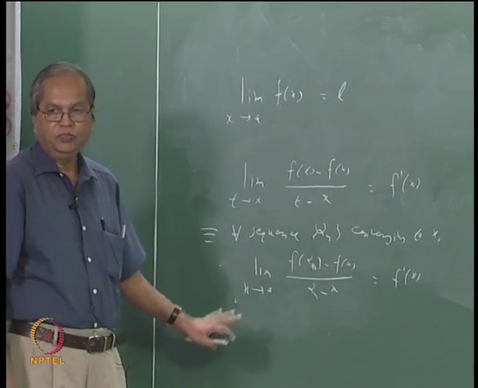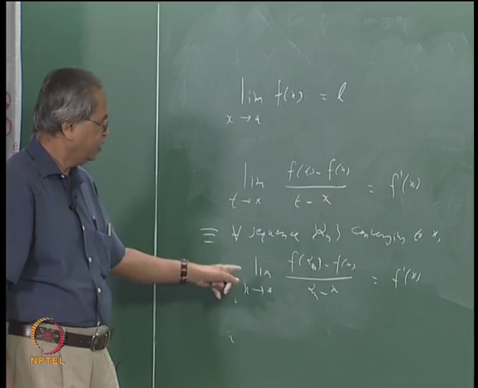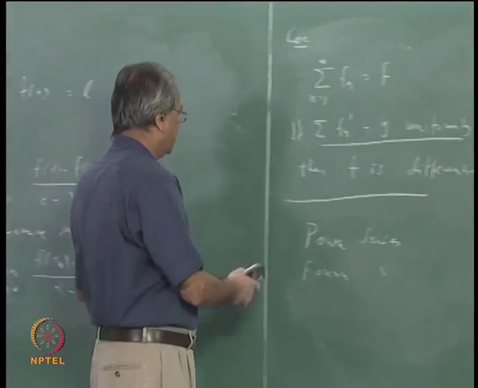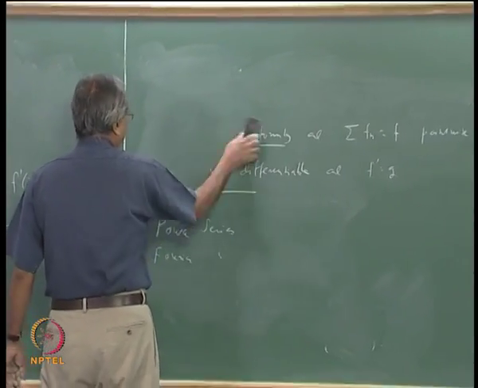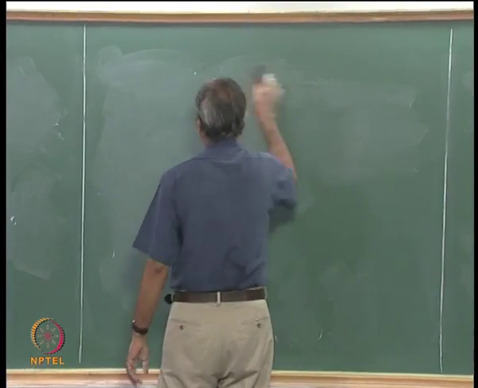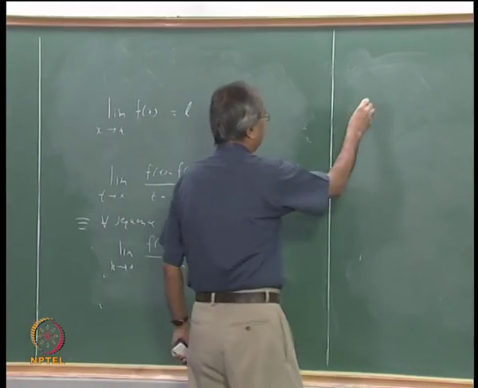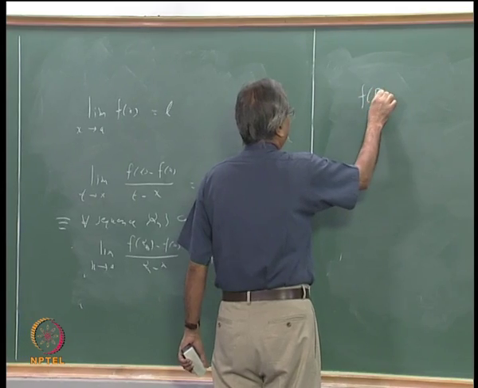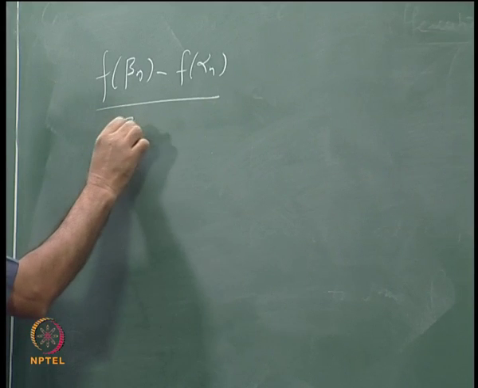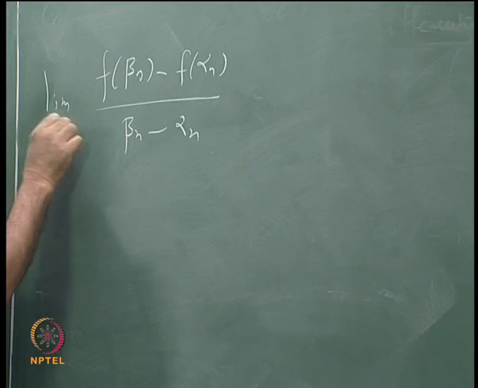Now this is fairly easy, that follows immediately by applying this principle. But what we want is a slight modification of this. Suppose instead of one sequence alpha n, you take two sequences alpha n and beta n, both converging to x, and I look at these ratios f at beta n minus f at alpha n divided by beta n minus alpha n, and take the limit as n tends to infinity.